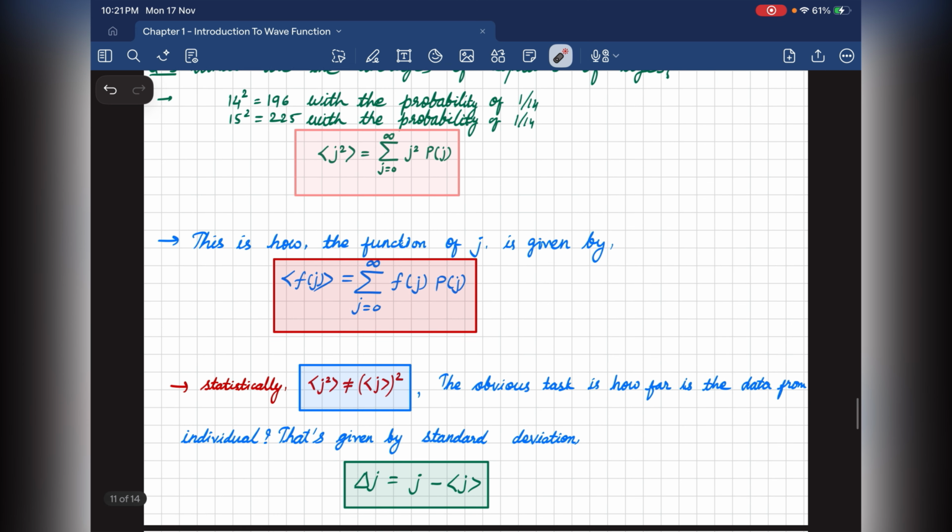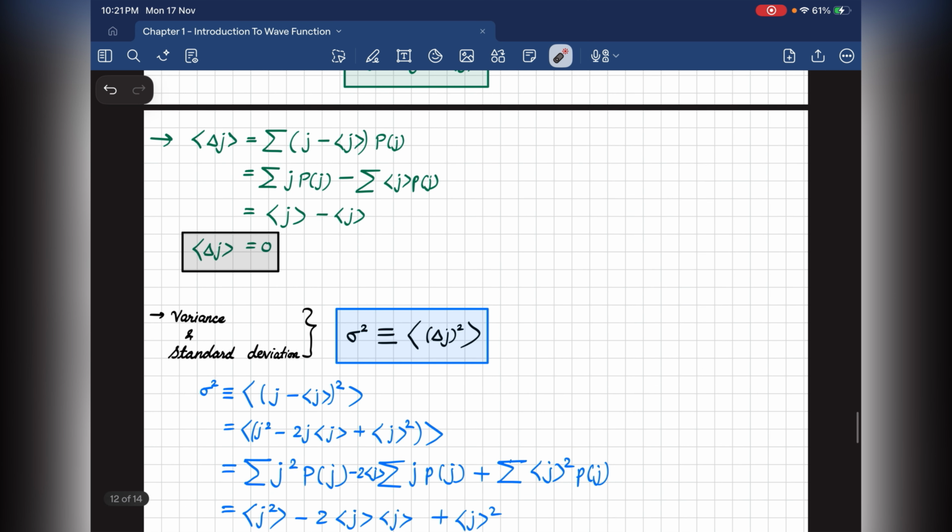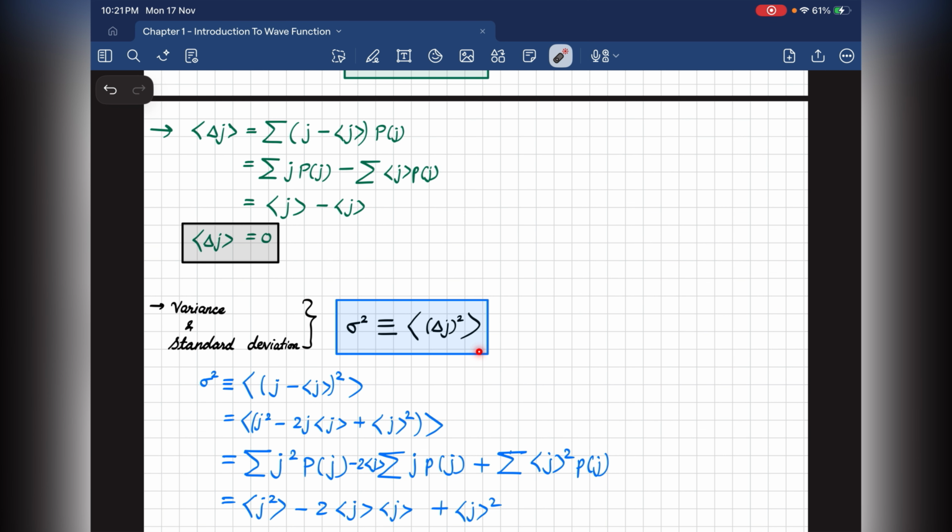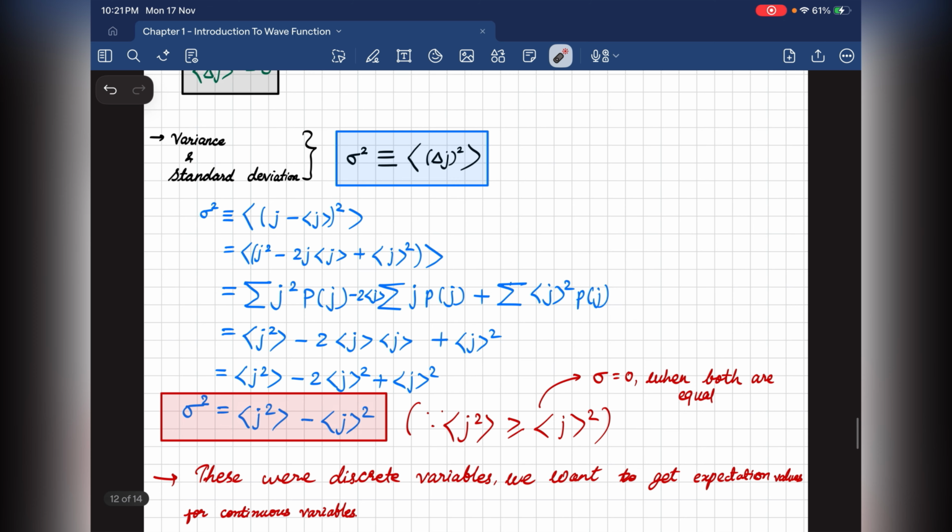Variance is defined as sigma squared, which is the average of delta j squared, and that is given by the average of j squared minus the square of the average of j. Of course, we have a derivation here, right?